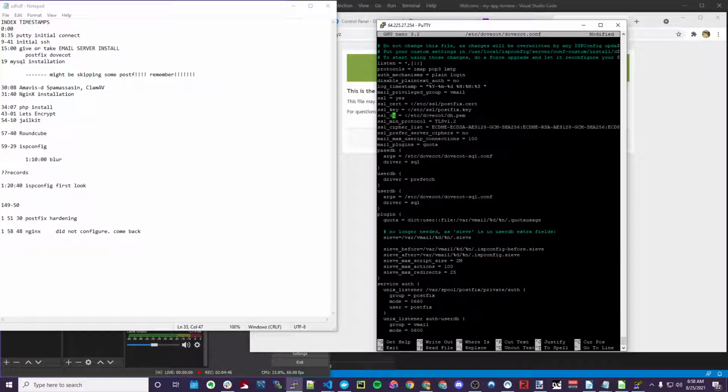Okay, we can change the DH params to the 4096 ones that we generated, but I guess we could do that real quick. Why not? It was /etc/ssl/dh4096, ssl_dh params 4096.pem file.